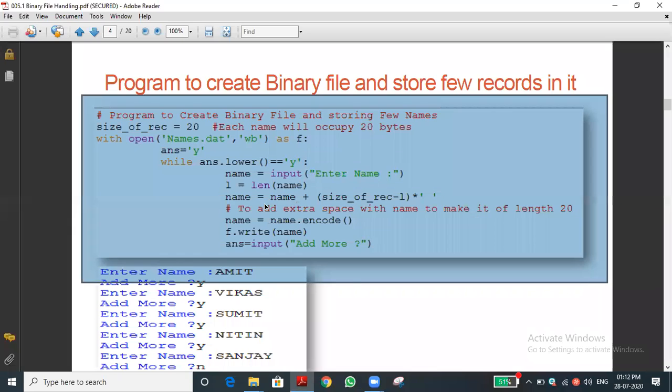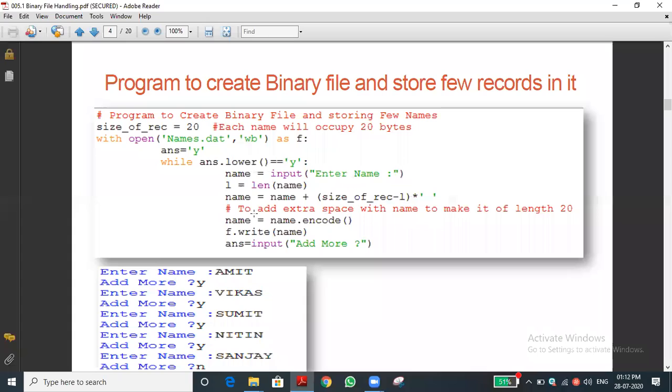We are doing it like that in order to access the record very easily. Next program you can understand very quickly. You can see name equal to name dot encode. We are encoding the name from the string data type to binary format, and we are storing it in the same variable name. Now name is encoded.